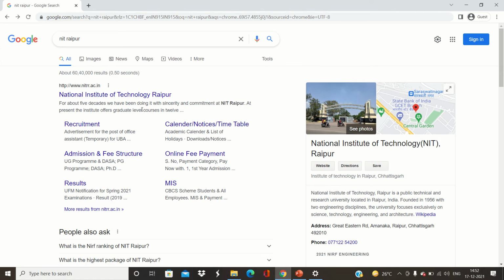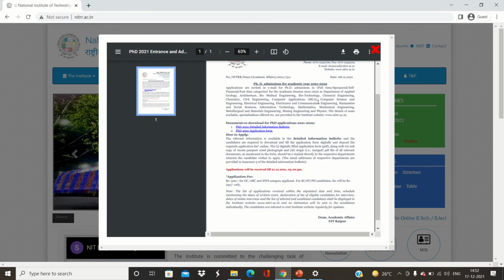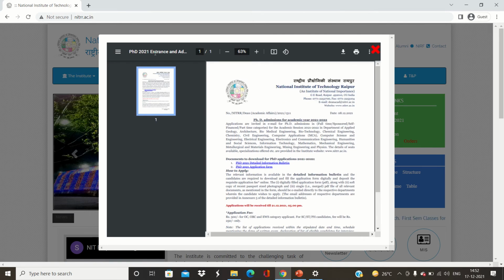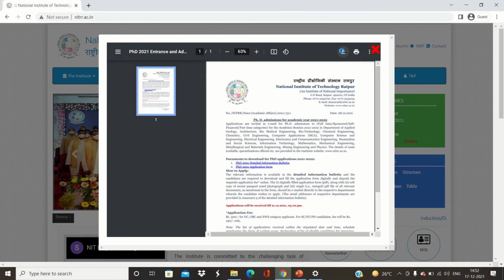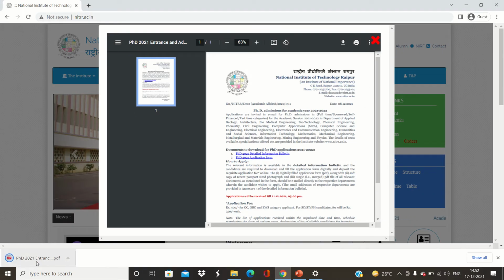So here I found a vacancy in the National Institute of Technology NIT Raipur related to the PhD. So let's go to the website and you will find on the front page a pop-up notification related to the PhD admission 2021. So what you can do, simply click on the download and your PDF will be downloaded.